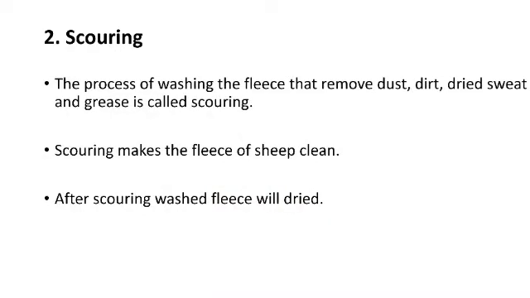Now we will see the second point, which is scouring. What do you mean by that? The cleaning, the washing of the fleeces, is known as scouring. First we cut the fleece of the sheep, and now we are going to clean that fleece, because sheep do not bathe like us.